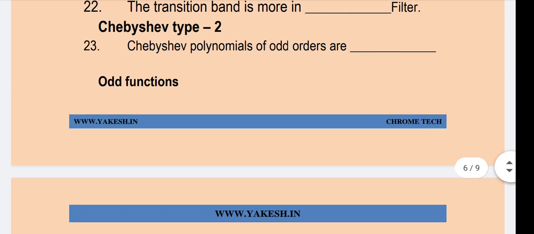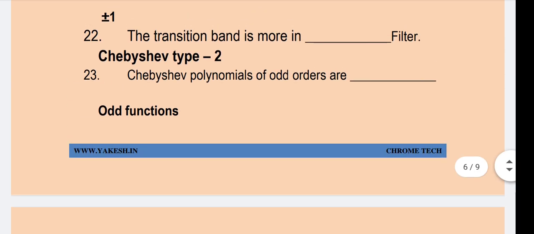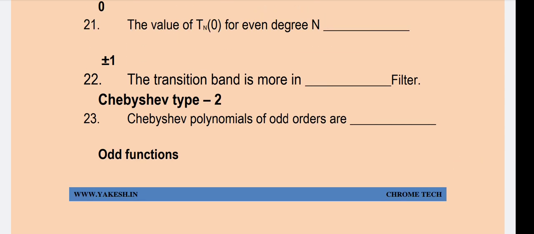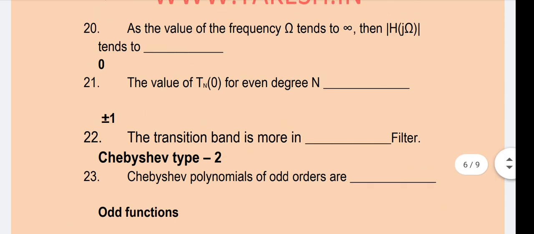Chebyshev polynomials of odd order are odd functions. The transition band is more in Chebyshev type 2 filter. The value of Tn 0 for even degree is plus or minus 1. As the value of frequency omega tends to infinity, then H of j omega tends to 0.